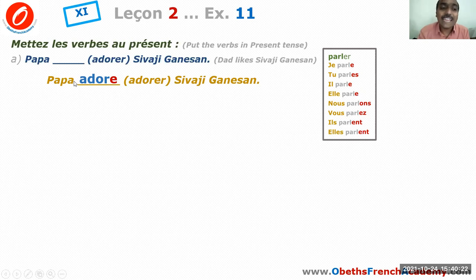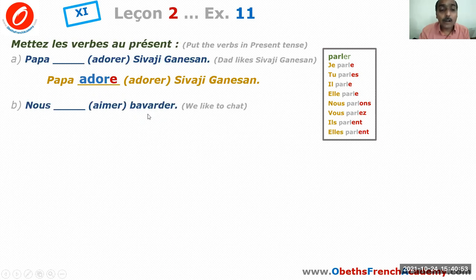So how did you get ADOR? That is your stem, and you get the stem from the infinitive form. If you remove the ending ER, you get your stem from the infinitive form. And Papa is something like he, third person masculine singular. So when the subject is il, your ending is E for a regular ER verb. And that's the reason you've got that E here. Number 2.